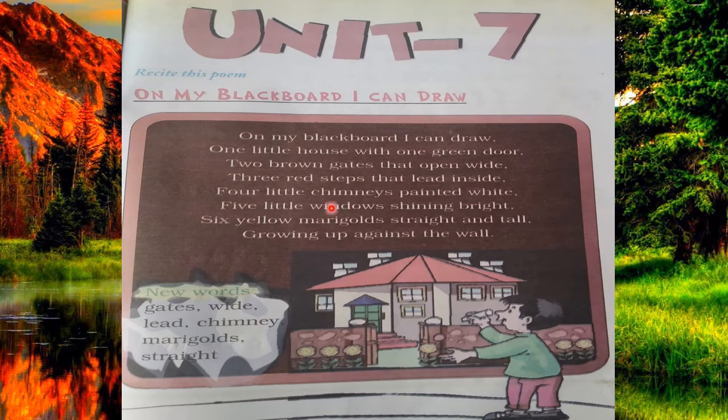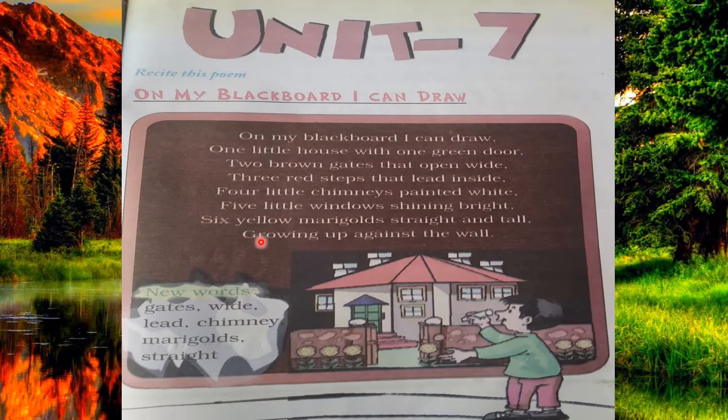Okay, and then four little chimneys painted white. Here in this house you can see there are four chimneys, 1 2 3 4, and they are painted in white color. What is the color of these chimneys? White. And then five little windows shining bright. In this lovely house, there are five windows. You can see 1 2 3 4 5. So there are five little windows, and they are shining brightly.